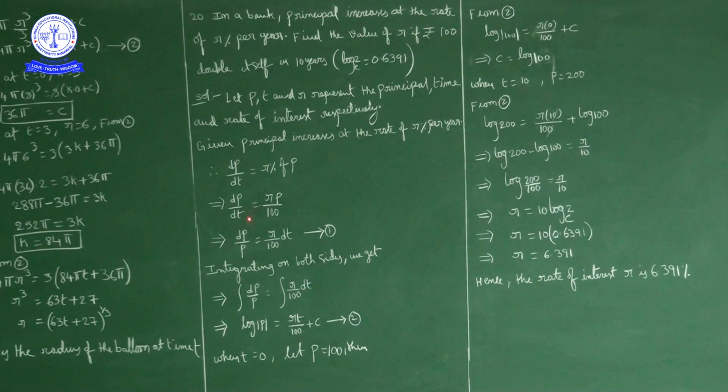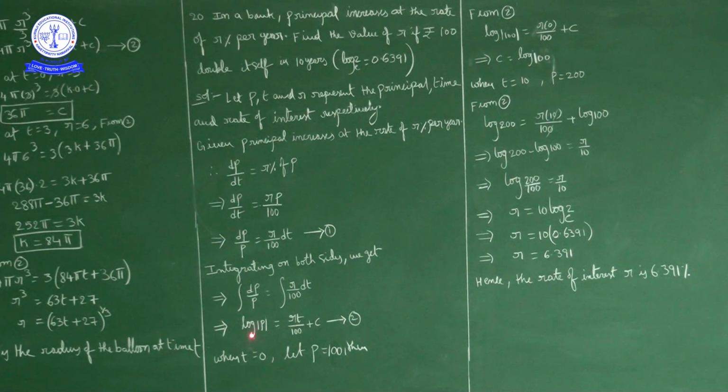Now all p terms and dp one side and constant term and dt other side, integrating on both sides. So we get integral dp upon p is equal to integral r by 100 dt. Integral 1 by p dp is log mod p, r by 100 constant outside, integral dt is t. So rt upon 100 plus some integral constant. To find r and c, two conditions are given. One is the initial payment is 100, means when t is equal to 0, p is equal to 100.